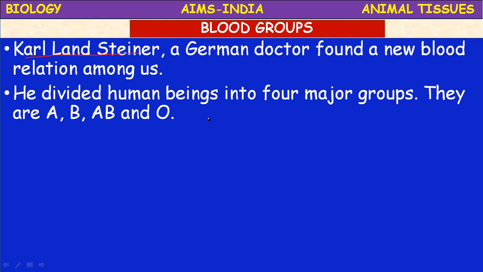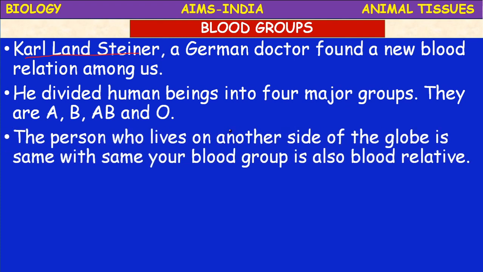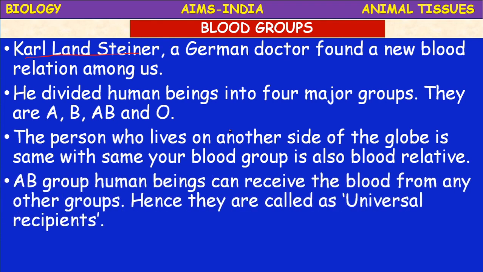He divided the human beings into 4 major groups. They are A, B, AB and O groups. There are 4 major groups according to Karl Landsteiner. What are they? A, B, AB and O. The person who lives on another side of the globe with the same blood group as yours is also a blood relative. Do you accept it? You have to accept.